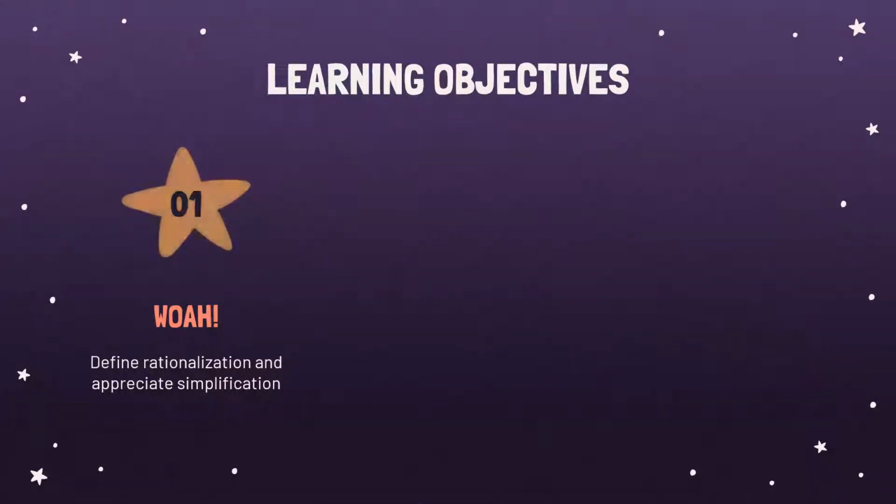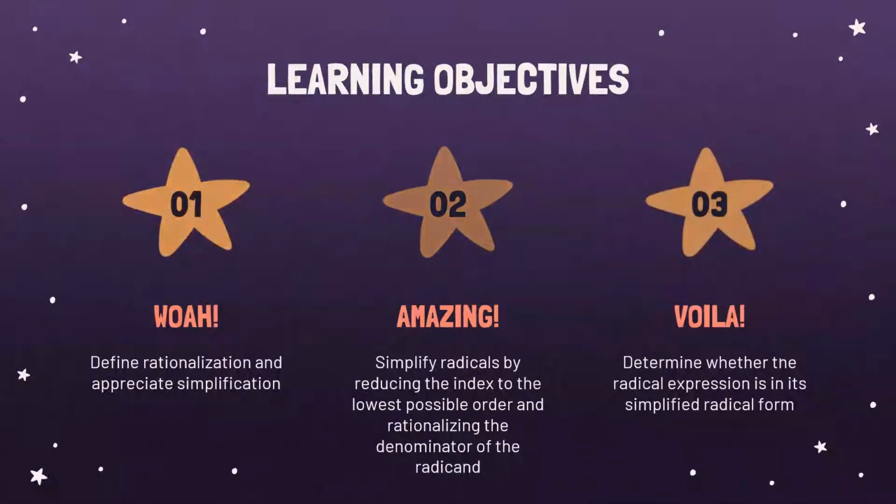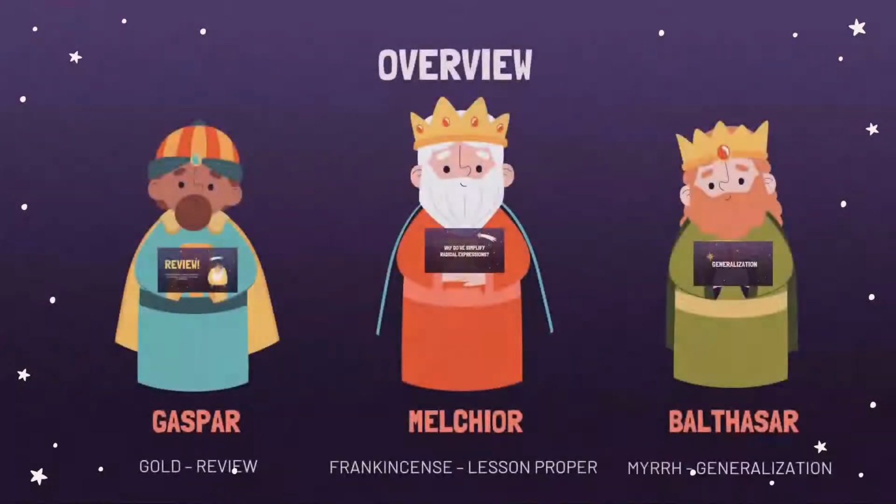In the number 2 learning objective, simplify radicals by reducing the index to the lowest possible order and rationalizing the denominator of the radicand. And the third objective, determine whether the radical expression is in its simplified radical form. Are you ready? But before we proceed to our lesson for today, we'll be having an overview on how we are going to tackle this week's lesson.